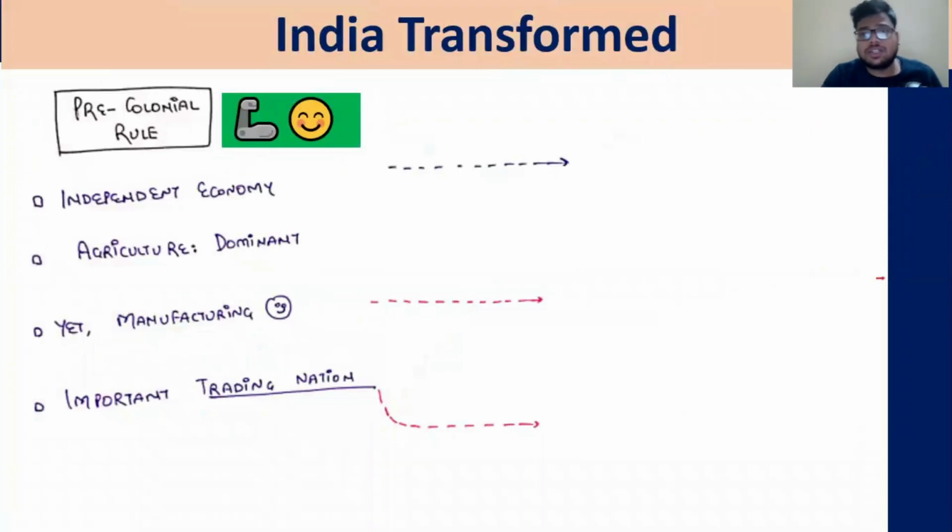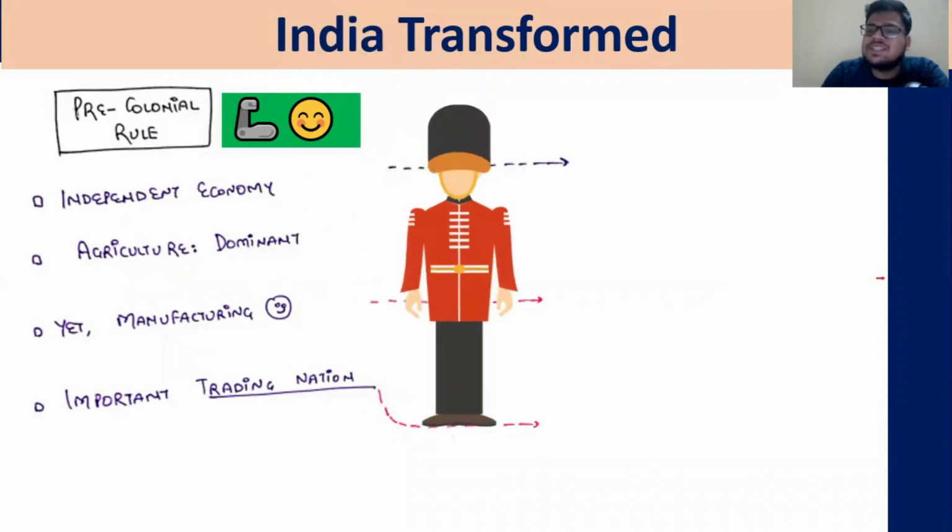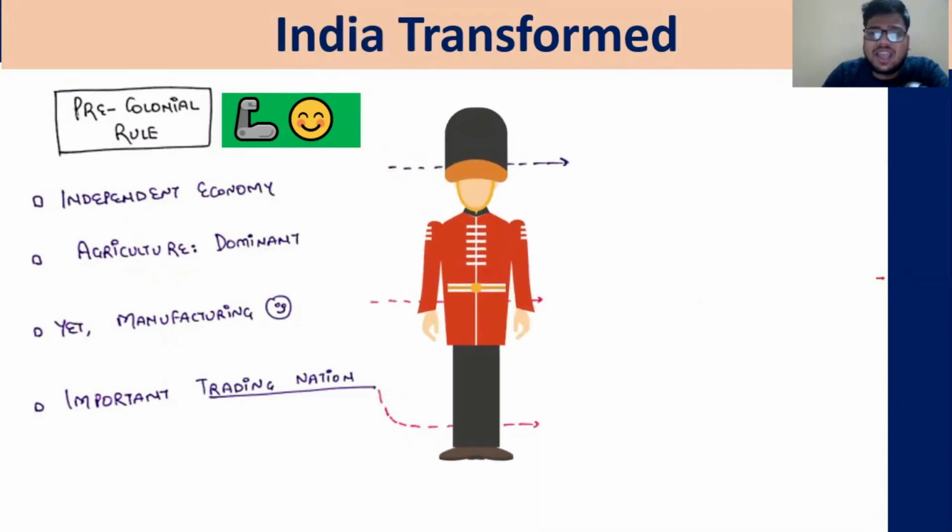Now, let us start our session. We have discussed previously how the Indian economy was transformed from the pre-colonial economy to an economy which has a lot of surplus labor, very low productivity, very poor growth, and very poor equity, just because of the poor policies of the Britishers. One policy is the land revenue system, right?